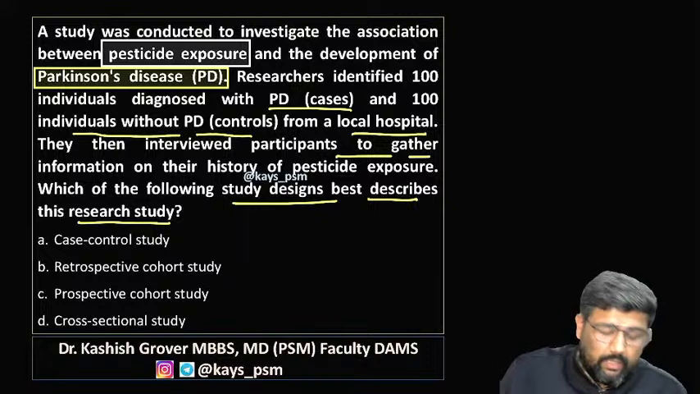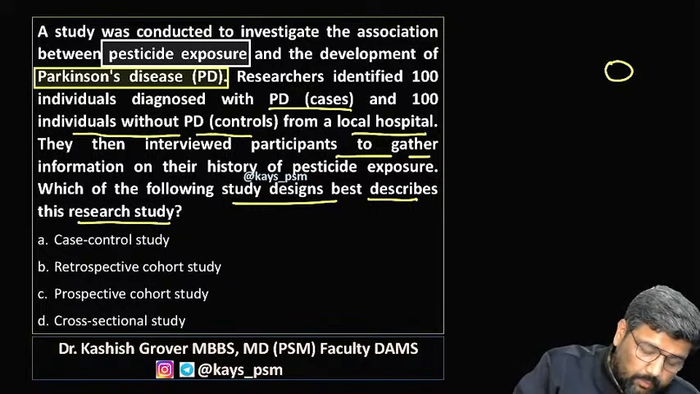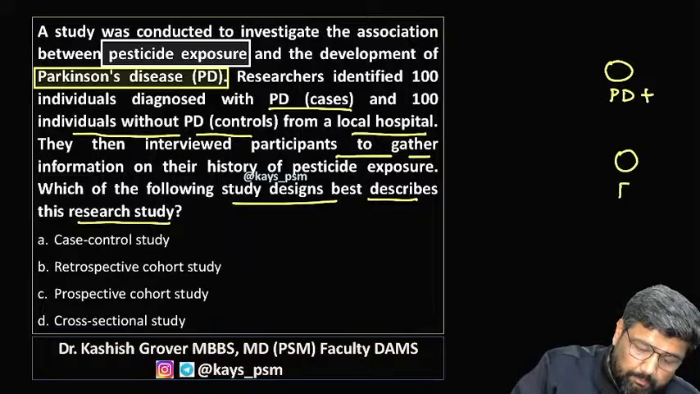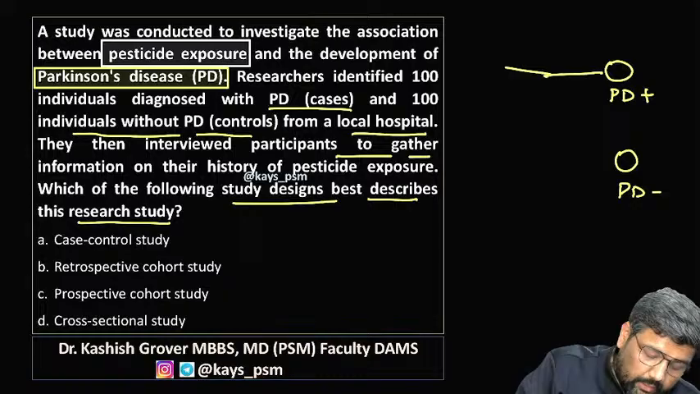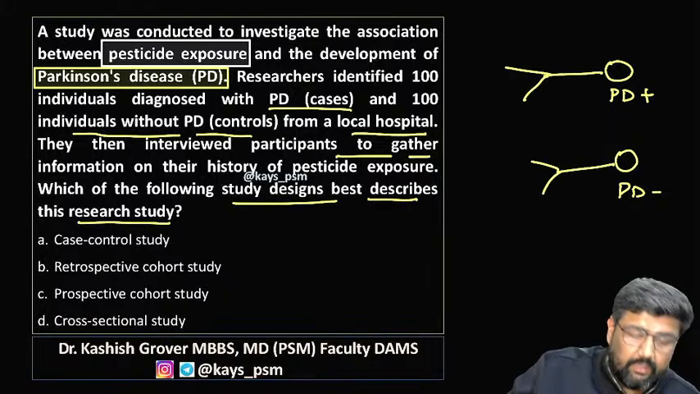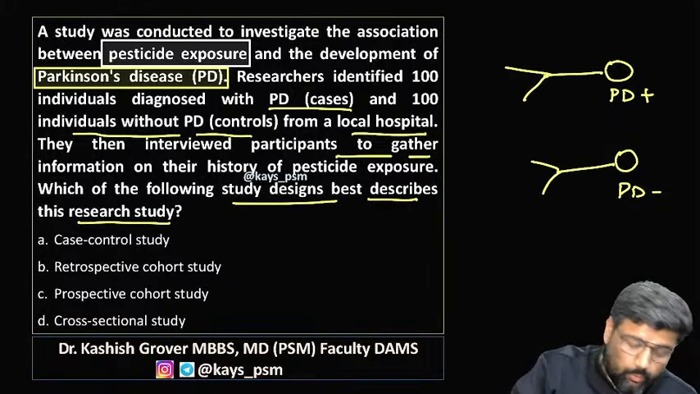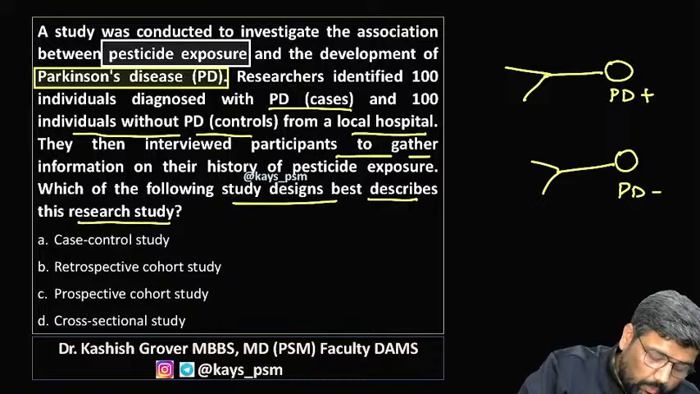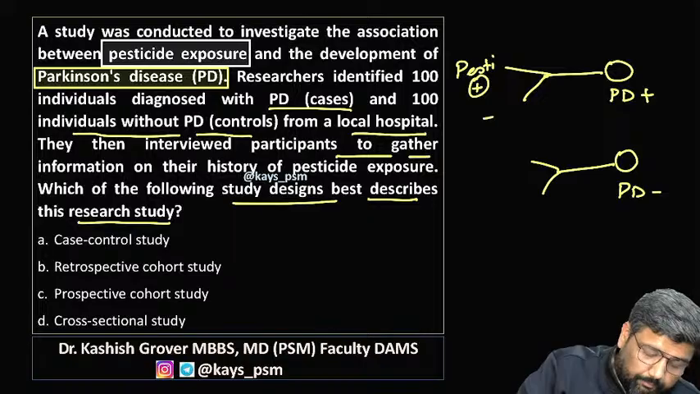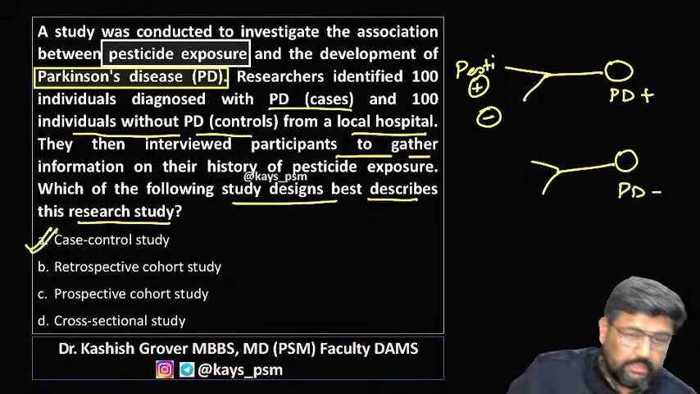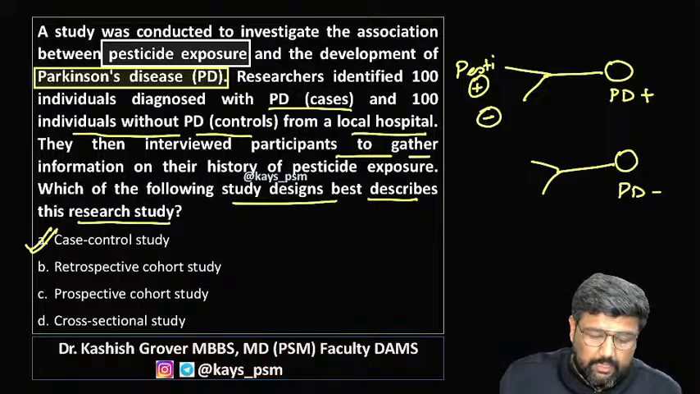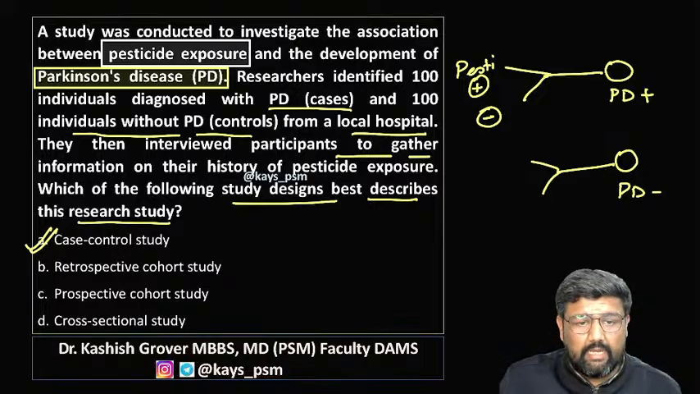What they are doing here, they have two groups, one with Parkinson's disease and another group with Parkinson's disease absent. And they are assessing the history of exposure to pesticide, right? So this study is a case control study.